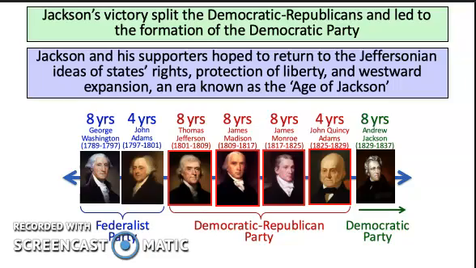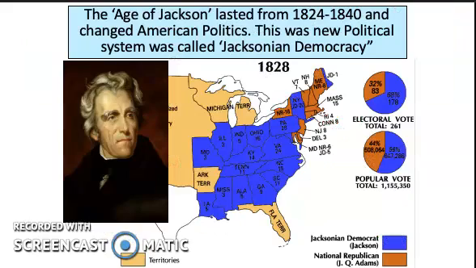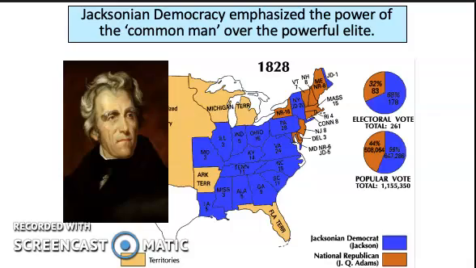Now, Jackson and his supporters are going to hope to return to the Jeffersonian ideals of states' rights, protection of liberty, and Western expansion, and this really becomes known as the Age of Jackson. Now, it lasts from 1824 to 1840, and it's going to change American politics. It's a new political system called Jacksonian Democracy. Now, Jacksonian Democracy is going to emphasize the power of common men over the powerful elite.